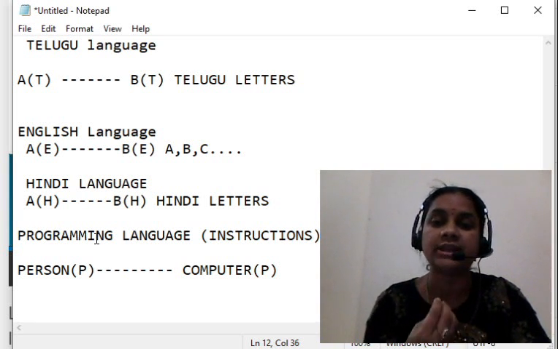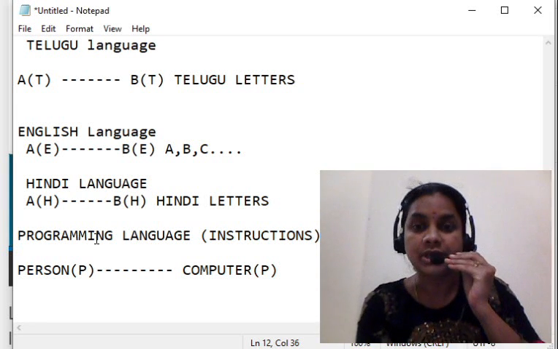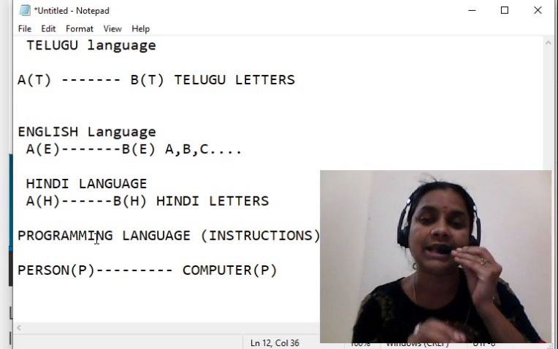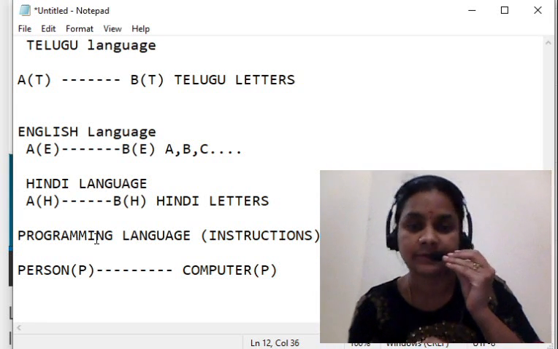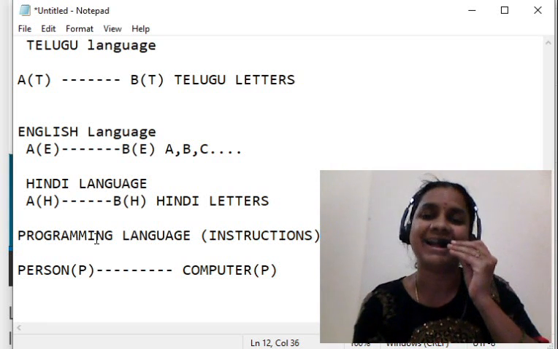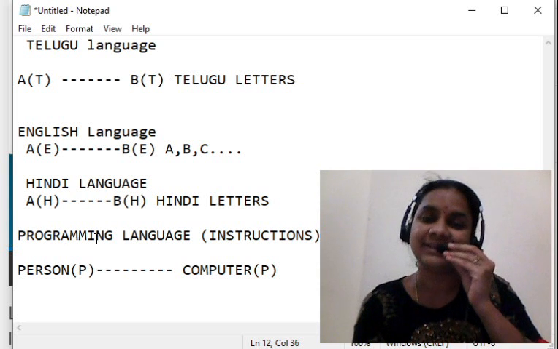Programming language. Is it clear, all of you? The system is going to understand a language. That language we are going to learn. That language is known as programming language.